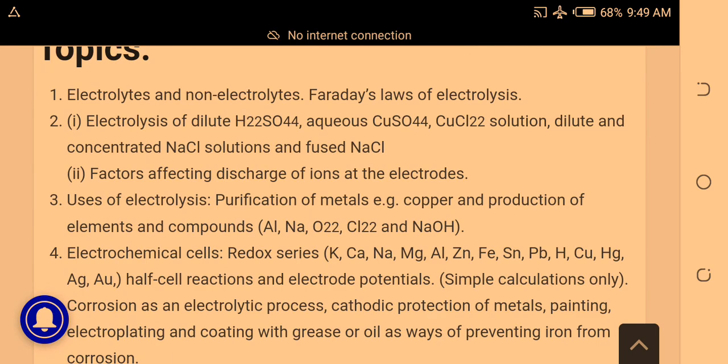Electrolytes and non-electrolytes. Faraday's laws of electrolysis. Electrolysis of dilute solutions.